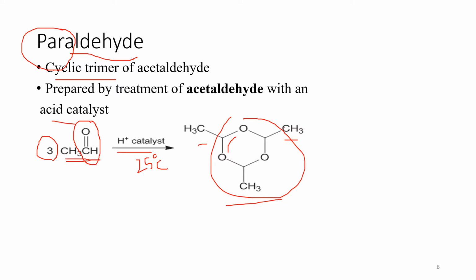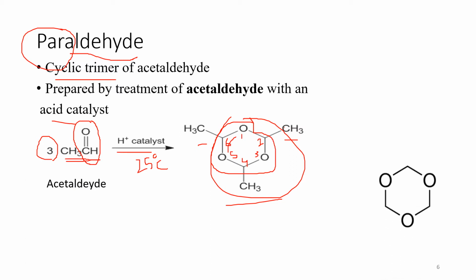Now let's see what this ring is called. You can see where the oxygen is present. Let's give the numbering: 1, 2, 3, 4, 5, and this over here 6.